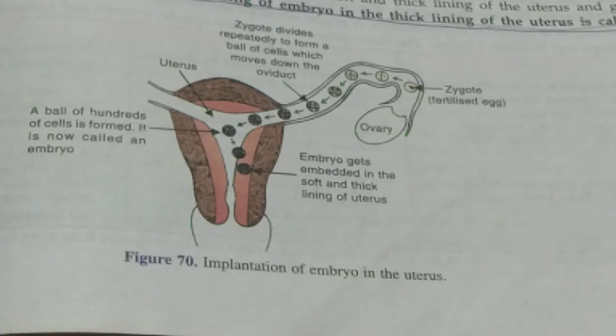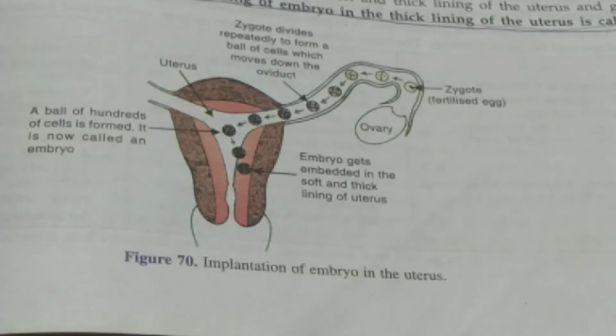And if pregnancy takes place, then the process of thickening of the uterine wall and its breakdown after every 28 days will stop for 9 months, and as soon as parturition takes place, that is the delivery of the baby, the process is resumed. If fertilization does not occur, both the processes keep occurring periodically every month. Every month this process goes on in absence of fertilization.